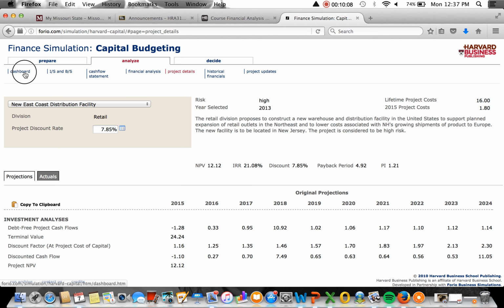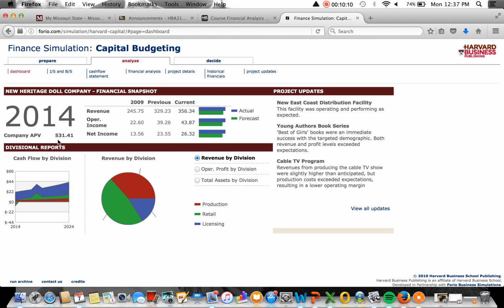This is the dashboard of my results, and I have a company APV of 531.41, and it looks like the actual is higher than the forecasted, and it looks like it's going to continue to grow after looking at the financial statements and analyzing it.